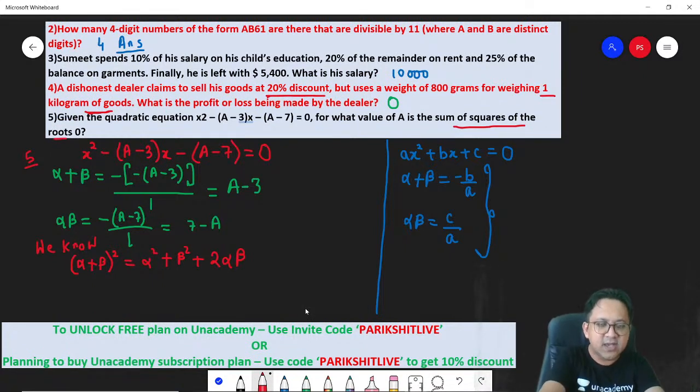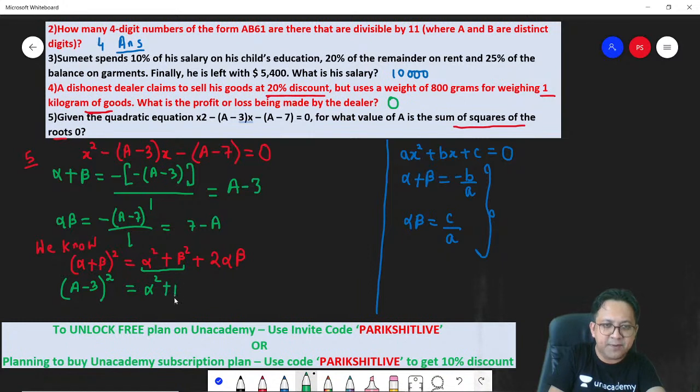So the question is basically asking us to find alpha square plus beta square. What is alpha plus beta? We have already written that. Alpha plus beta is (a minus 3) whole square, which is equal to alpha square plus beta square plus 2 alpha beta, 2 times (7 minus a). Let's simplify this.